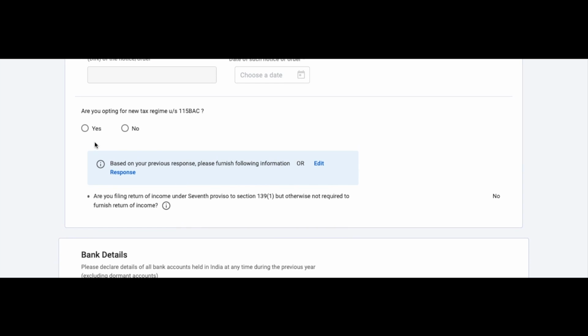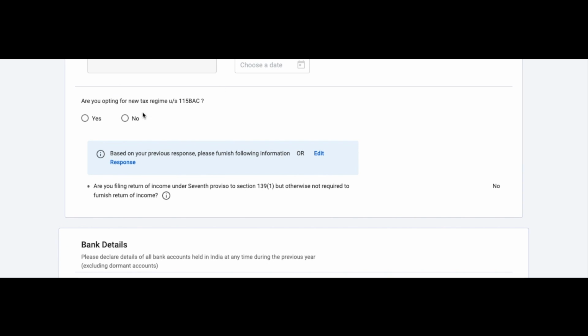Now as you go below, it asks you a question: are you opting for the new income tax regime? Please note that this new income tax regime under section 115BAC is beneficial in a few cases and it's not beneficial in a few other cases.